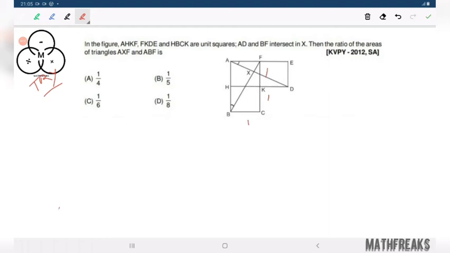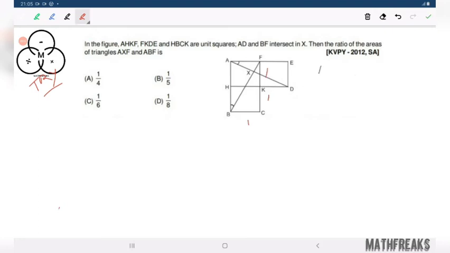AXF, this is alpha, 180 minus alpha, same only. AXF, XB. If you can relate the ratio of XF by XB, then only you would get the area. Then only you would get the ratio of area. This is a hint. I am giving you a hint. We will just proceed with hints and the question will be solved at once.